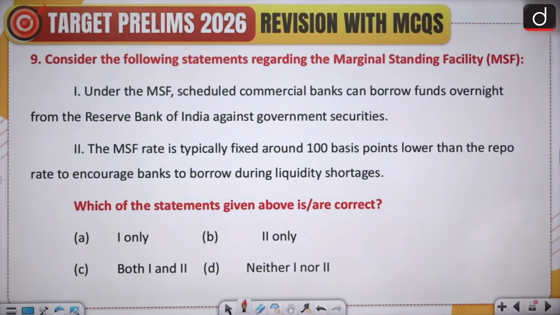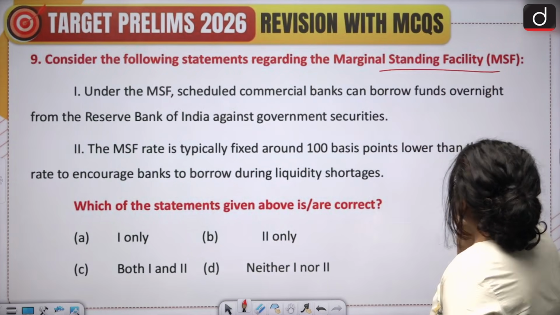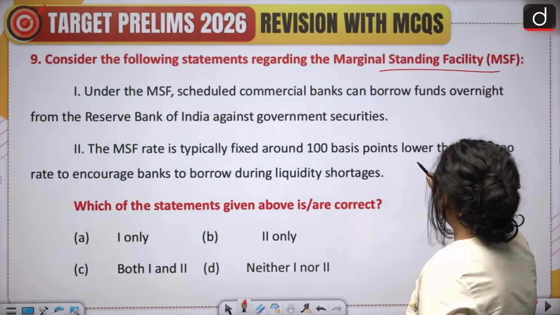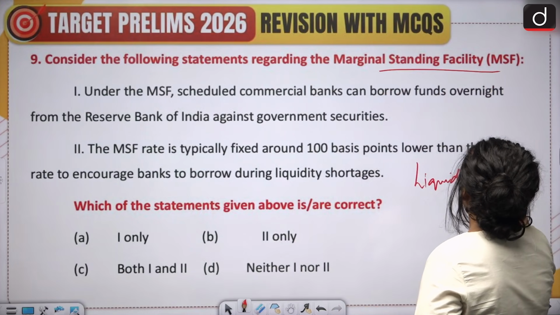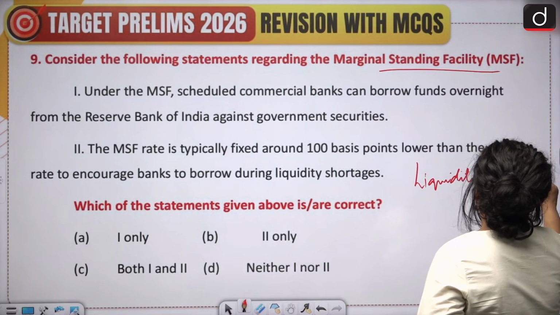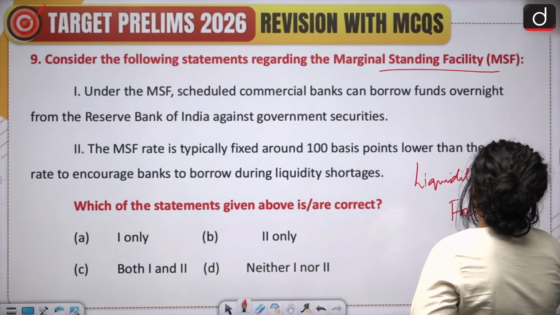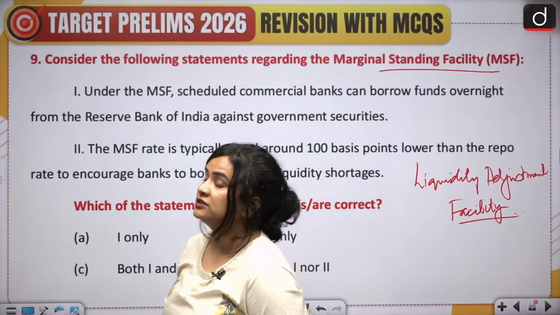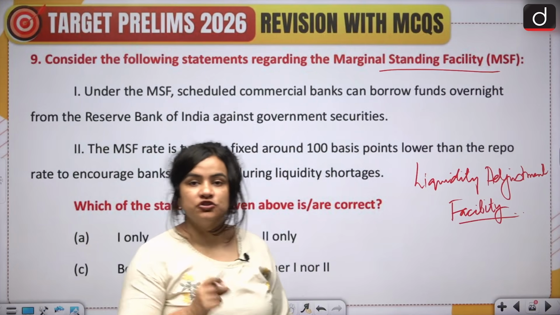Question number 9. Consider the following statements regarding the marginal standing facility, or the MSF. Now, marginal standing facility is a short-term facility which is a part of the liquidity adjustment facility of the RBI. Meaning, the RBI facilitates overnight loans, short-term loans to scheduled commercial banks in case of liquidity shortages.